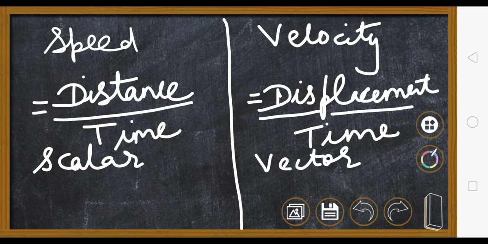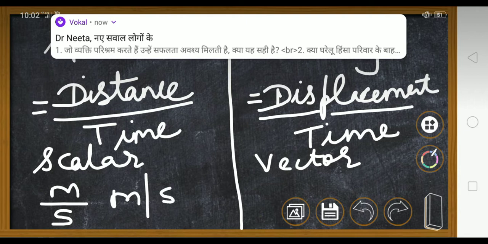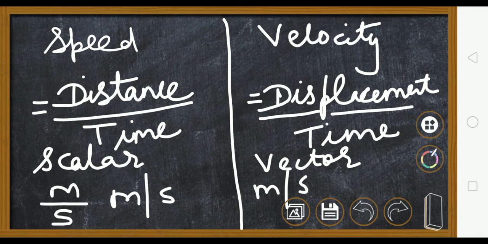Now the unit of speed will be distance upon time. For distance we take meter and for time we take second. So meter upon second, which can be written as meter per second. Same thing here also, unit is meter per second. Smaller unit is centimeter per second. Here also the smaller CGS unit is centimeter per second. Okay. Now velocity will have a sign. It can be plus or minus depending on the direction. So negative values you can get for velocity, but for speed you will never get a negative value.